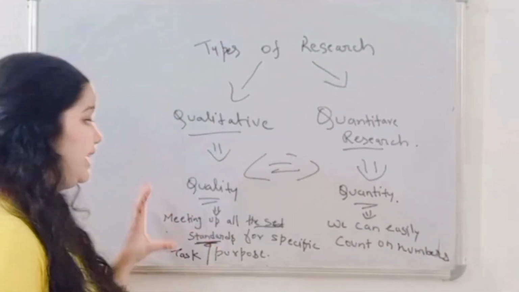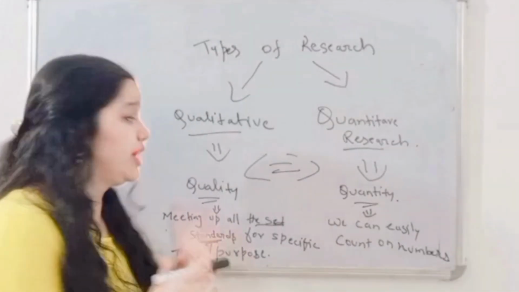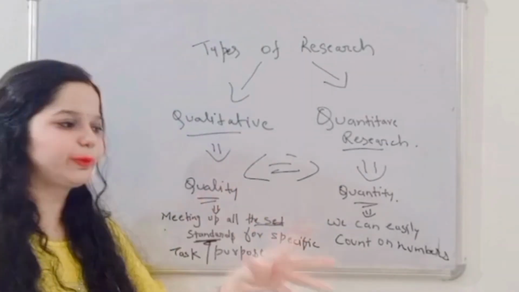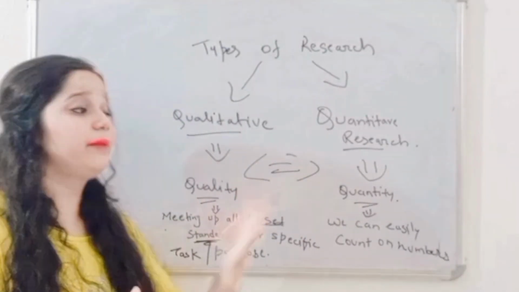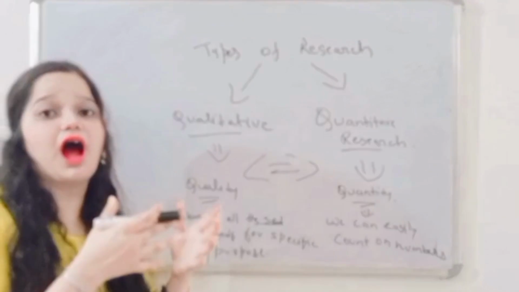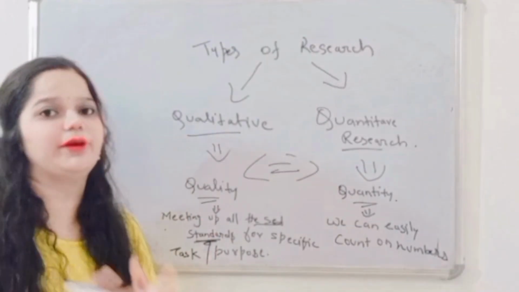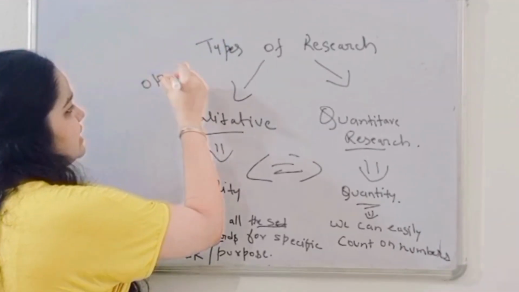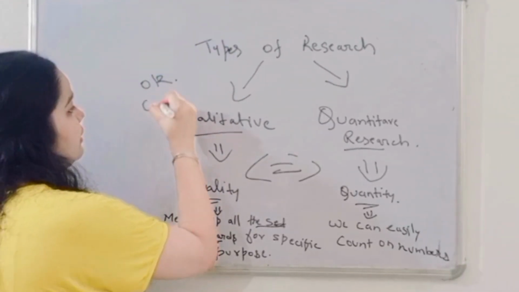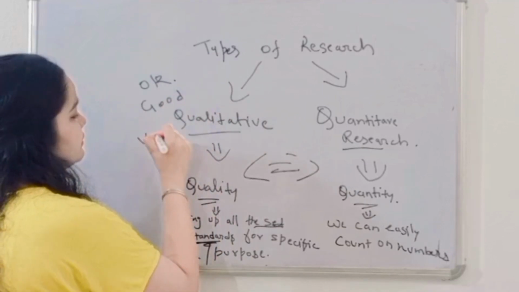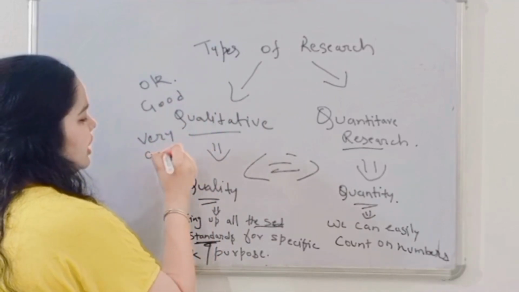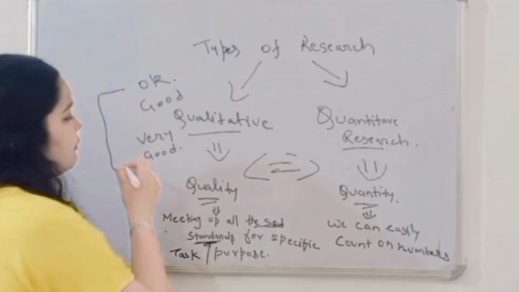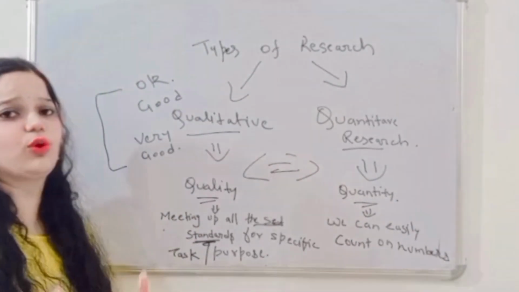When we are talking about quality, we can take a simple example. If some persons are eating chole bhature and I ask them how satisfied they are, some are saying it's okay, some are saying it's good, and some are saying it's very good. This is very confusing for me, as I don't know what number of people are saying okay, good or very good.